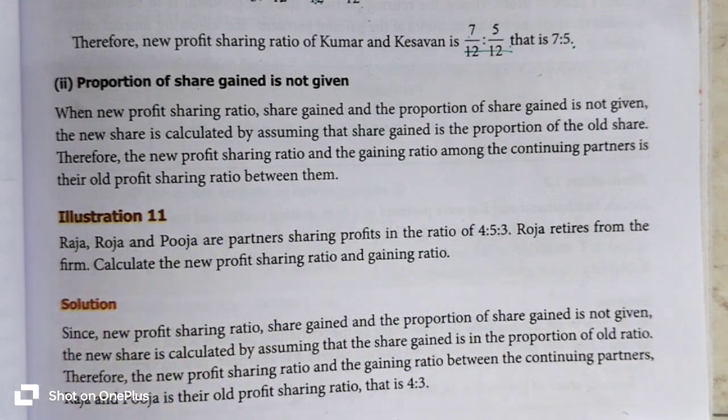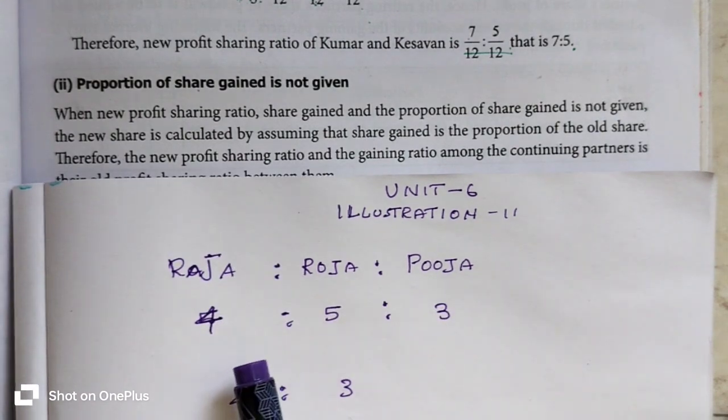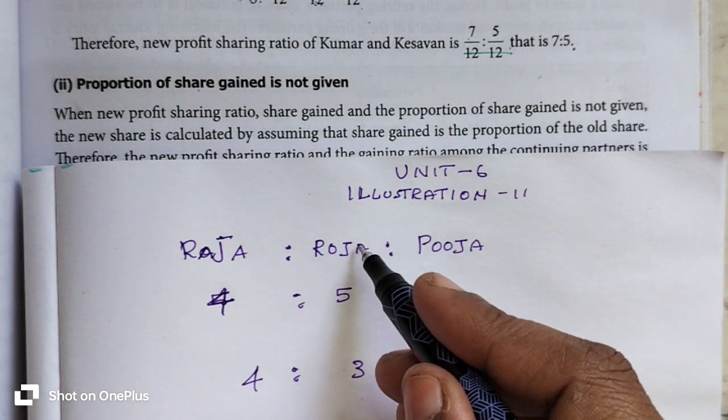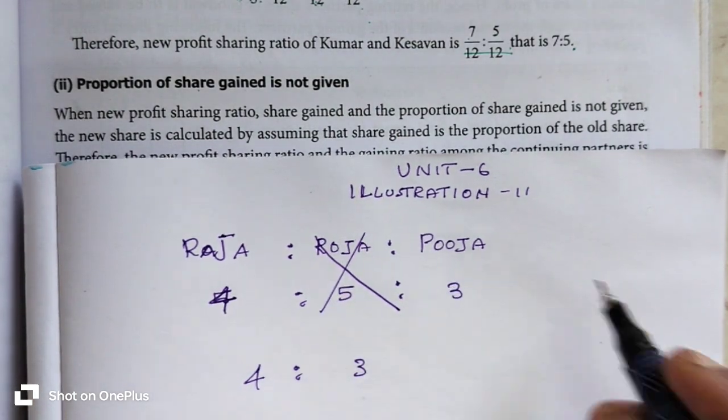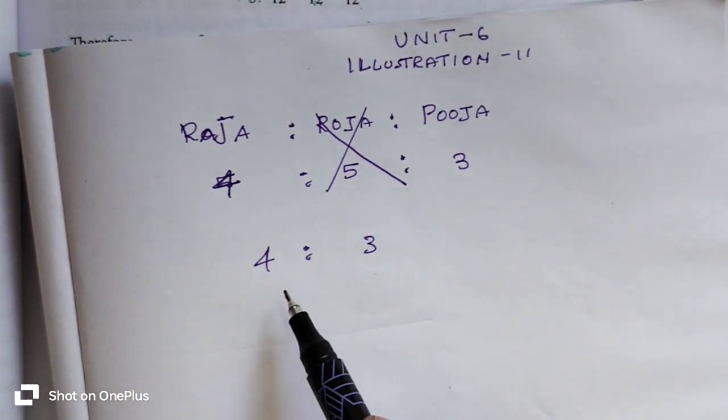Listen, Raja, Roja, Pooja, three are partners in the partnership firm. Their profit sharing ratio is 4:5:3. Among the three, Roja is retired from the partnership firm. So, calculate the new profit sharing ratio. Okay, so what is the new and gaining ratio?